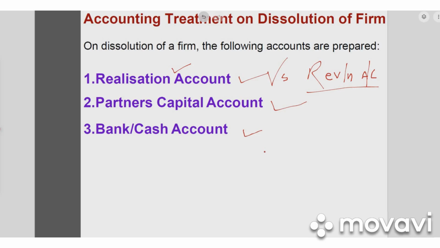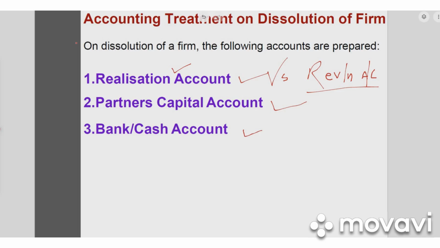Why is there no balance sheet, dear students? Because there are no balances, there are no accounts left, because all the accounts are closed. When the accounts are closed completely, there won't be any balances, and if there are no balances, there will not be any balance sheet. No need to prepare any balance sheet. So in dissolution of partnership business, no balance sheet is to be prepared. This is more or less the concept of dissolution of partnership business.